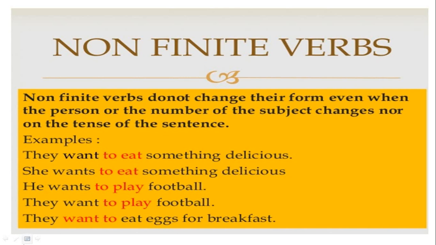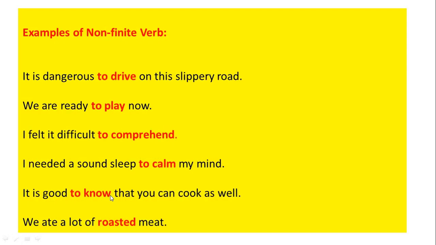So students, if you see the examples, you will see the verb is not changing. And why is it not changing? Because it is a non-finite verb. See some more examples. It is dangerous to drive on this slippery road. We are ready to play now. I felt it difficult to comprehend. I needed a sound sleep to calm my mind. It is good to know that you can cook as well. We ate a lot of roasted meat.